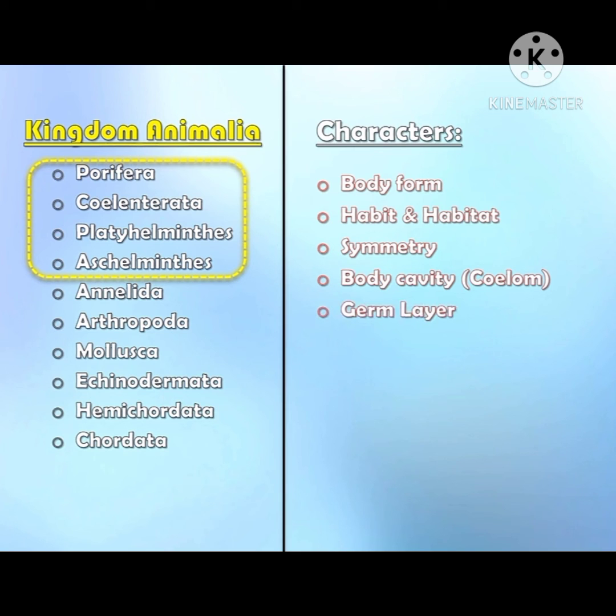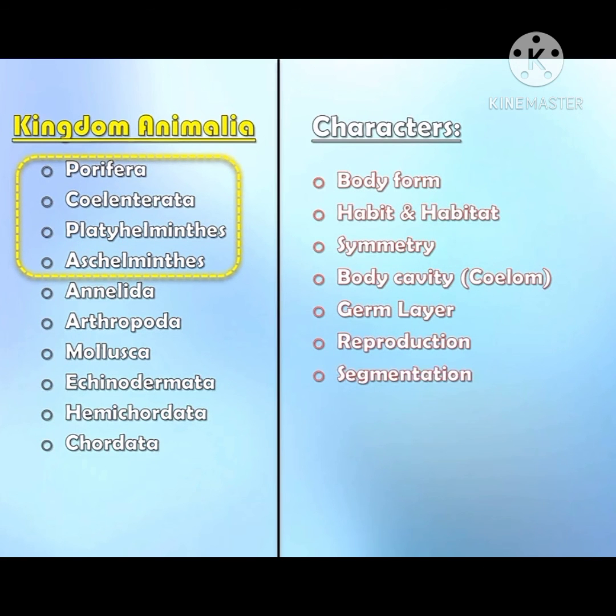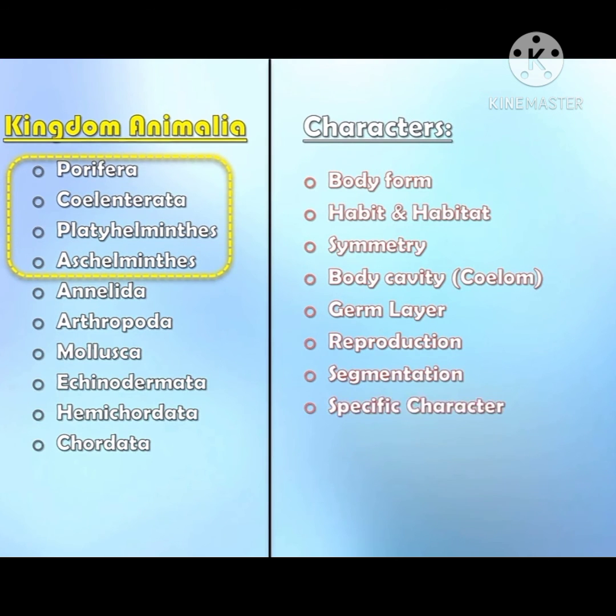If endoderm and ectoderm are present, then it is called diploblastic. If mesoderm, endoderm and ectoderm all three are present, then it is called triploblastic. Sixth one, reproduction. Whether the animal reproduces sexually or asexually or by both methods. Seventh one, segmentation. Whether the body is divided into equal parts. Last, eighth one, specific character of that phylum.